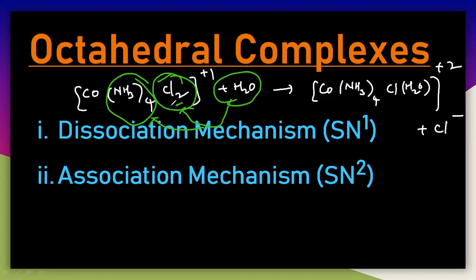So here the leaving group is chlorine. Here, not ammonia particularly, I'm just taking an example. It is not exactly correct, but I'm telling you to understand the leaving group here. The selection of the leaving group depends on many factors, but you have to understand that there is a leaving group in each complex.